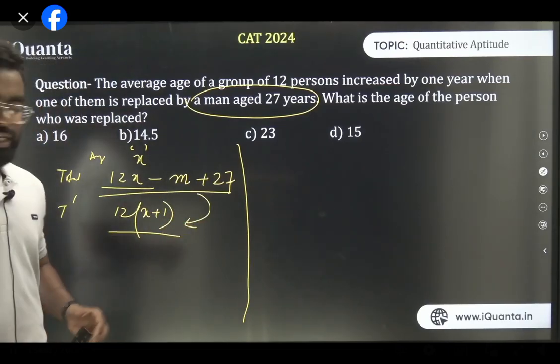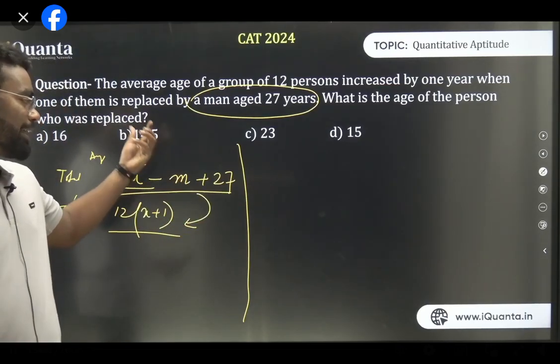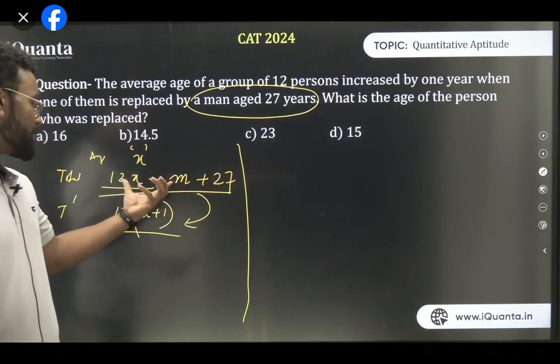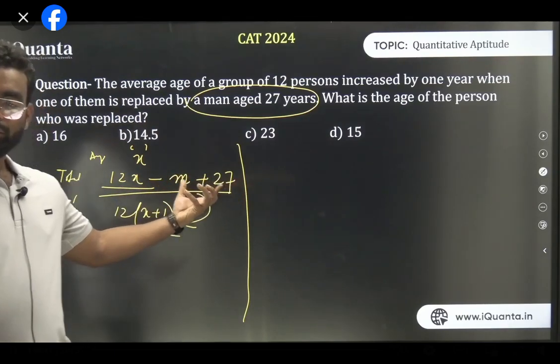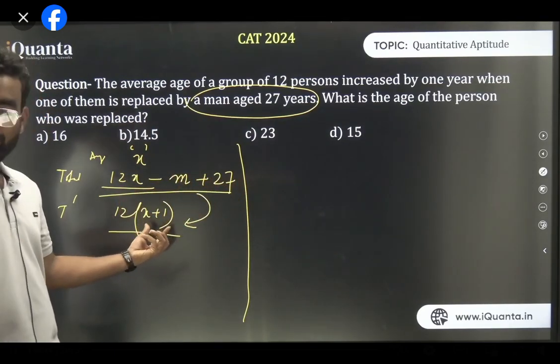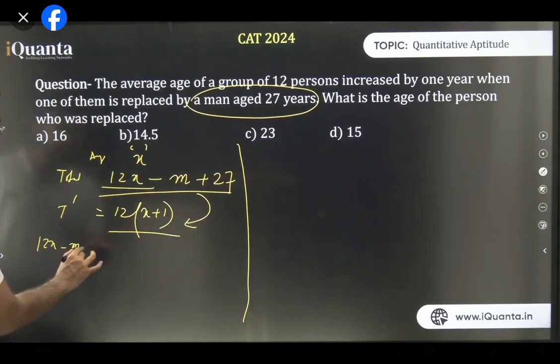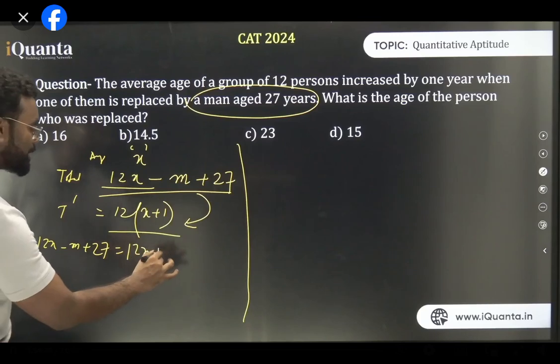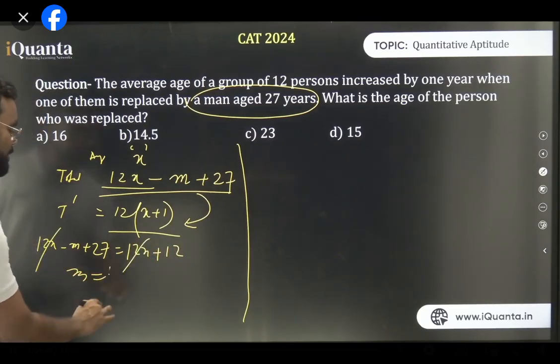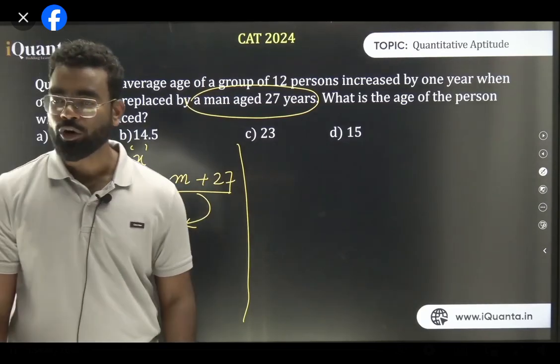Am I clear? Initially it was 12x, then a person with age m left and the person with age 27 joined. So the total age is 12x minus m plus 27. That has to equal 12 into x plus 1, because now the average is x plus 1. Equating, 12x minus m plus 27 equals 12x plus 12. The 12x cancels out, so m is 15. This is one way to solve it, the longer method.